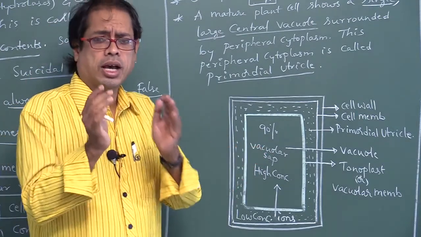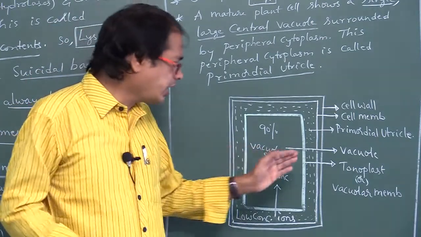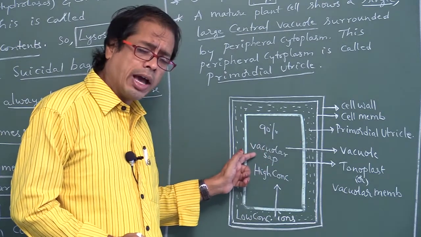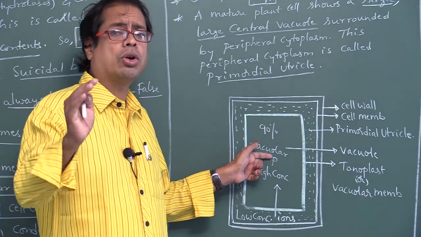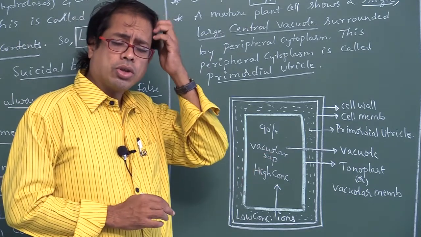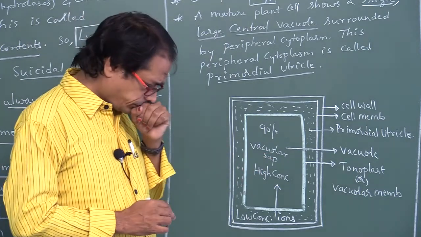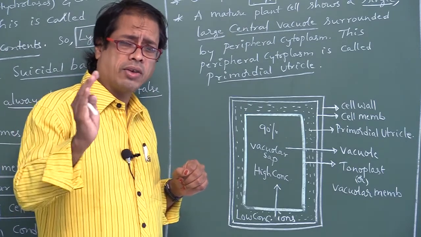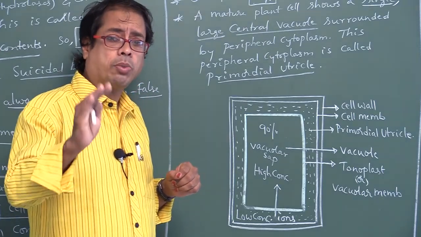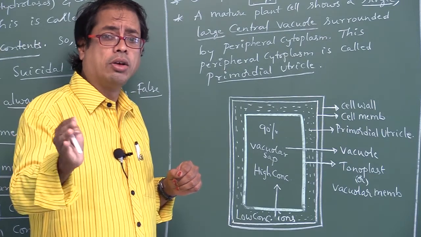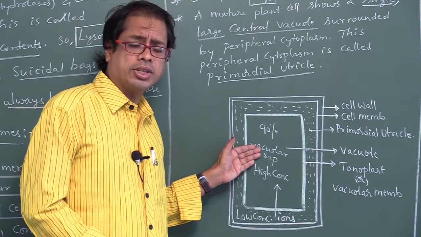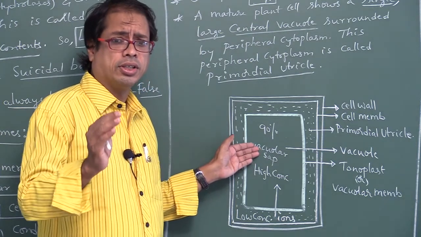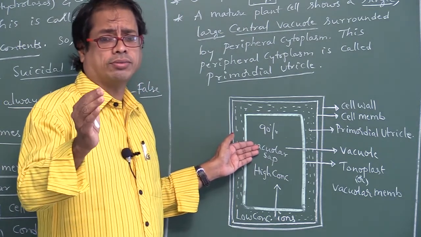Vacuole. The liquid material present inside the vacuole is called vacuolar sap, or tonoplasm. This vacuolar sap contains different materials, mainly water.